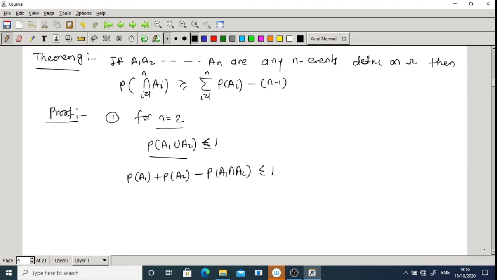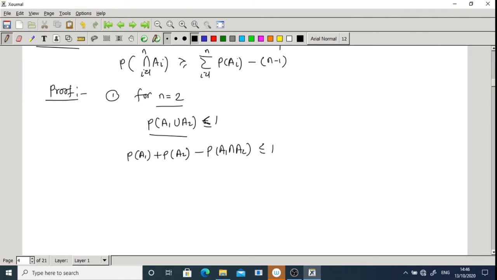I only wrote the statement of the addition theorem here. Then if I take this term on that side, and a1, a2 on this side, we get probability of a1 intersection a2 is greater than or equal to probability of a1 plus probability of a2 minus 1.